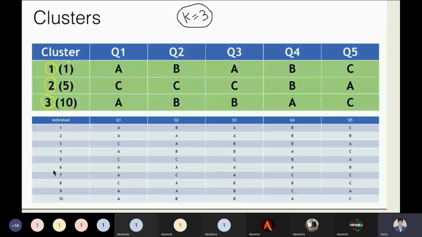While 1, 5, 10 are the row numbers which are decided as the clusters. So row 1 belongs to this cluster, this 5 belongs to this one, and this 10th belongs to this one. Is it clear to all right now? We have decided the 3 clusters over here. As in K-means, we need to decide the centroids, or the clusters. So here we are deciding the clusters. We have selected 3 clusters.